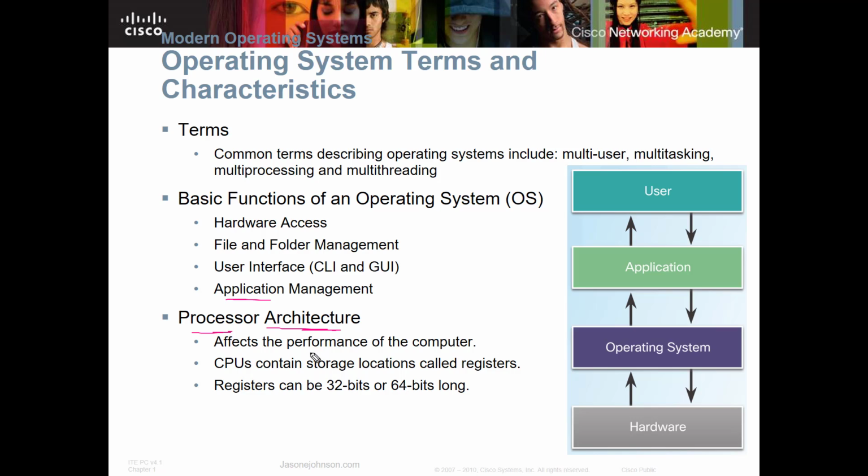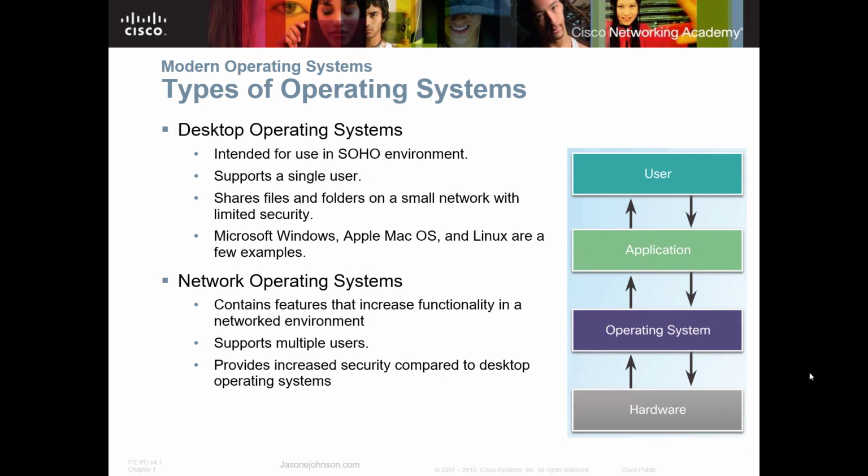But then as newer computers come out, they seem slow to us because it's just a kind of perception. So when we're talking about performance and speed, different processors have different performance on a computer. You just have to keep that in mind, depending upon which type of CPU you put in, how fast it is, and the type of architecture that it's built on. So let's look at the desktop operating systems here.